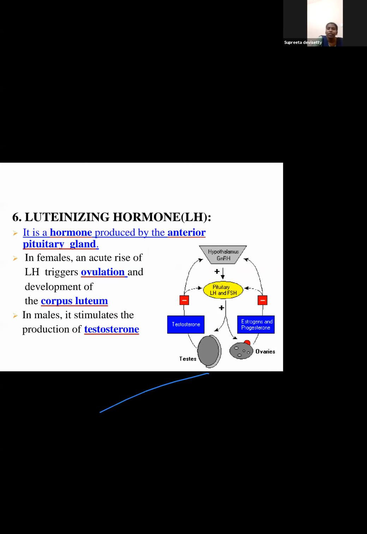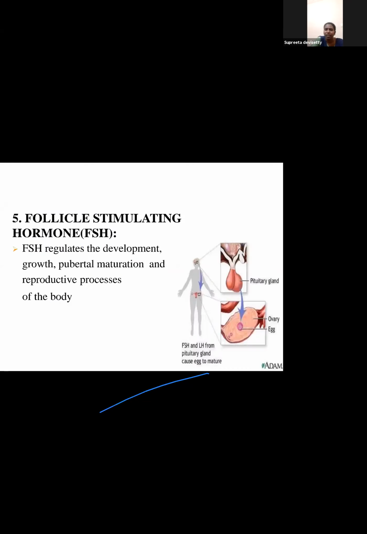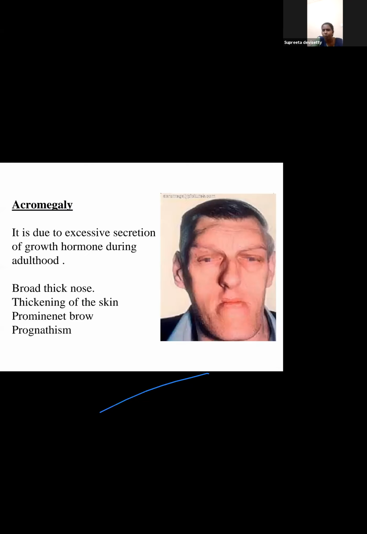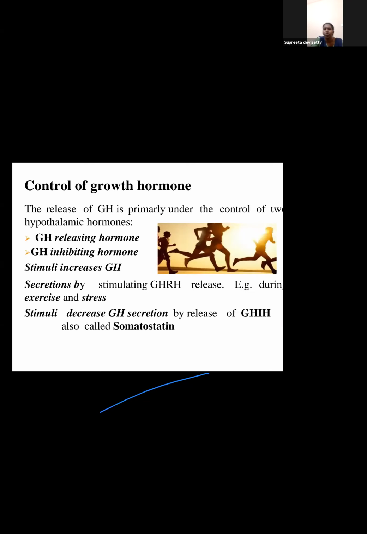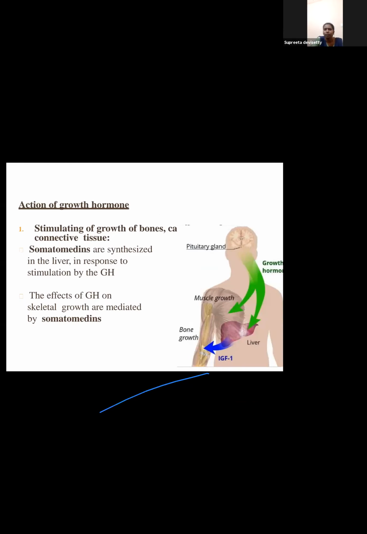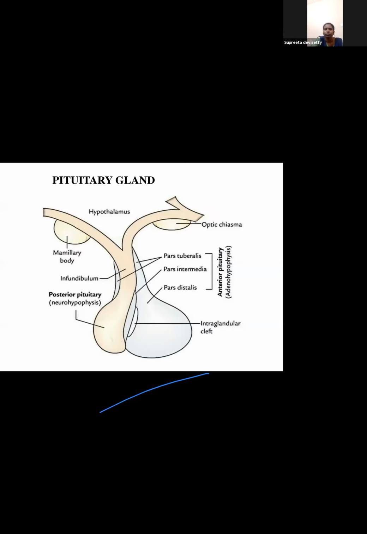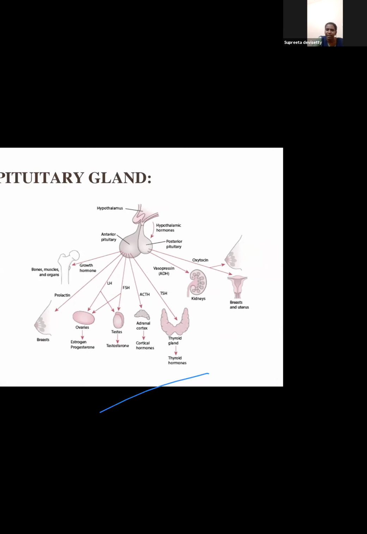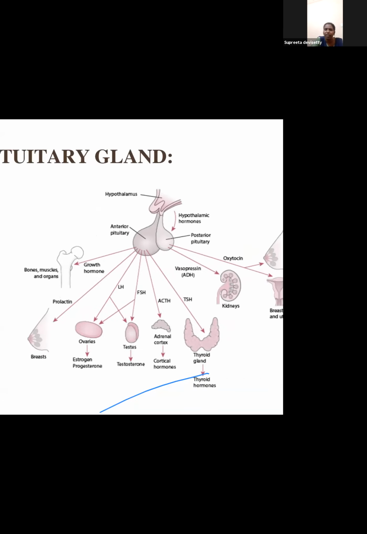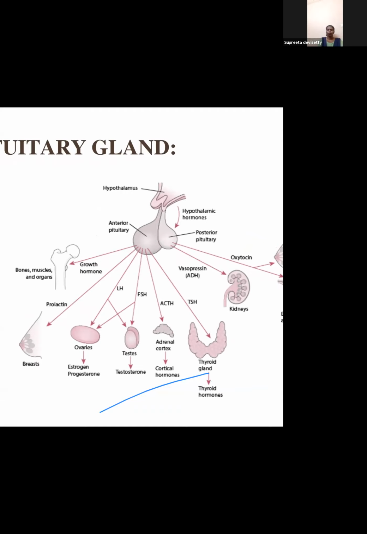Okay. So these were the hormones secreted by the anterior pituitary. There are 6 hormones secreted by the anterior pituitary. Now let's see how it's under the control of the hypothalamus. I'll just zoom this slide and go through this important part of the anterior pituitary and posterior pituitary. I'll just give a quick revision. Hypothalamus controls the anterior pituitary and posterior pituitary, and these 2 lobes of the pituitary have an impact on the rest of the organs.